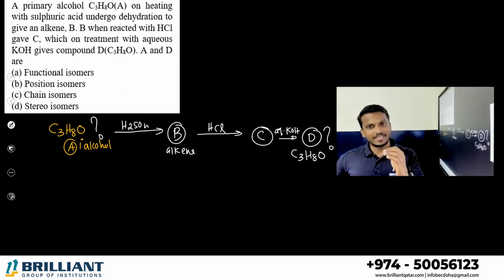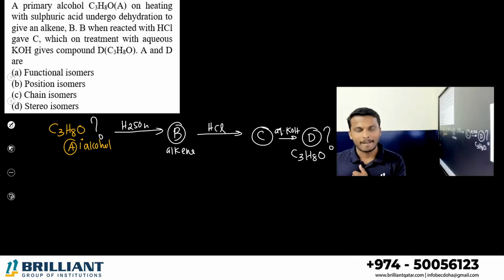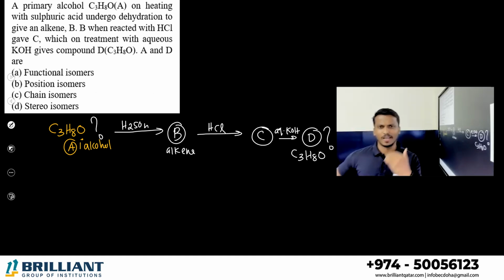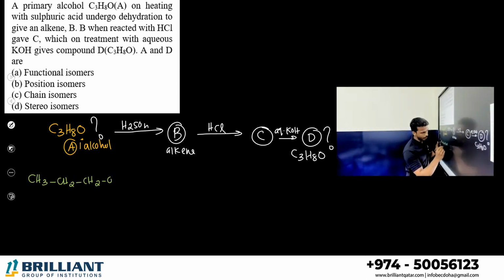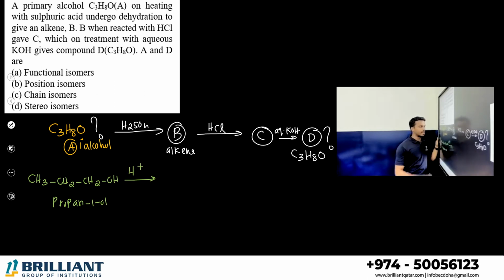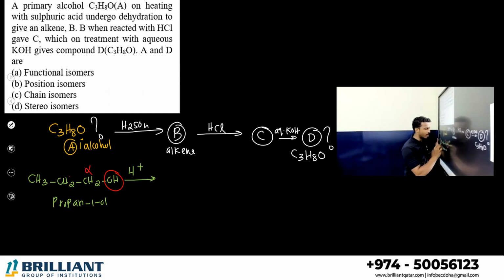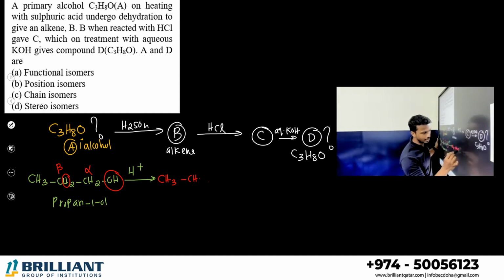Compound A, they said already, is a primary alcohol. How many carbon atoms are there? 3 carbon, containing only one primary alcohol. Which one? Generally propanol, right? So let me start with propanol: CH3CH2CH2OH. It is treated with concentrated sulfuric acid. No doubt it undergoes dehydration. OH you take from the alpha carbon, hydrogen you take from the beta carbon. Let's make the compound propene. Alkene is ready.